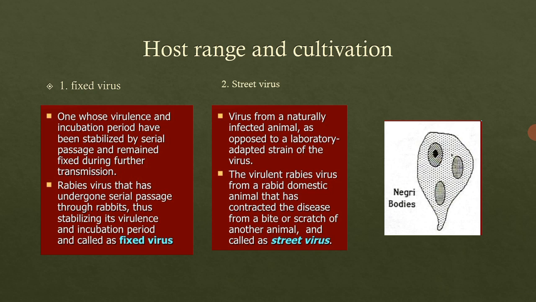Alright, and if we inject this virus by any of the routes, it can definitely cause fatal encephalitis. Whereas in the case of the fixed virus, if we inject it only by the intracerebral route, it can cause fatal encephalitis, and the incubation period for the fixed virus was 6 to 7 days.